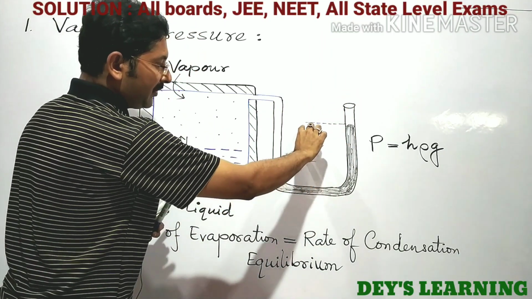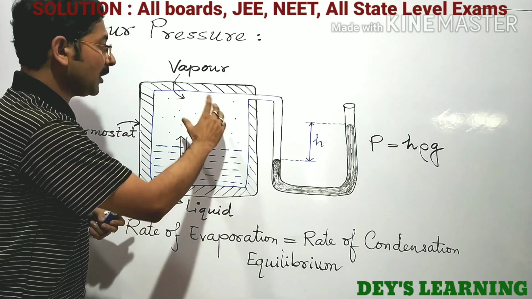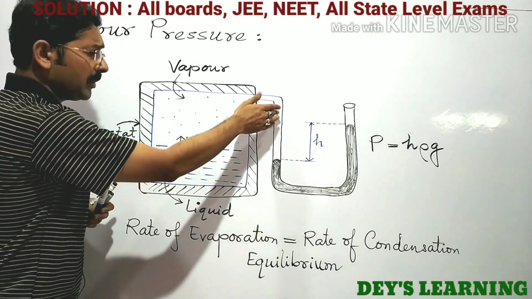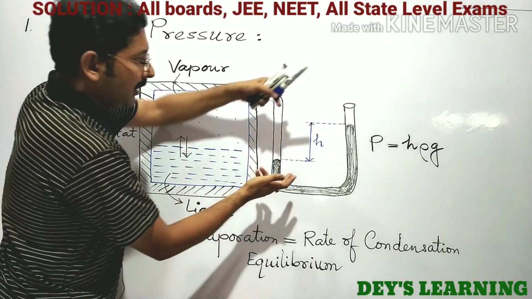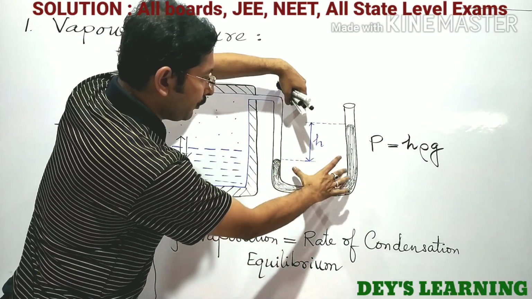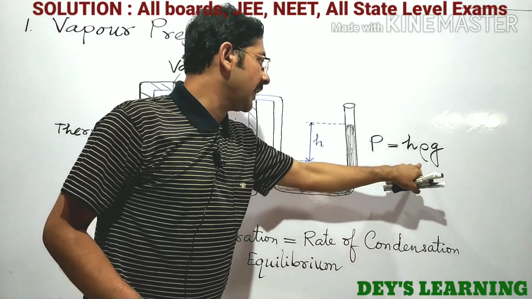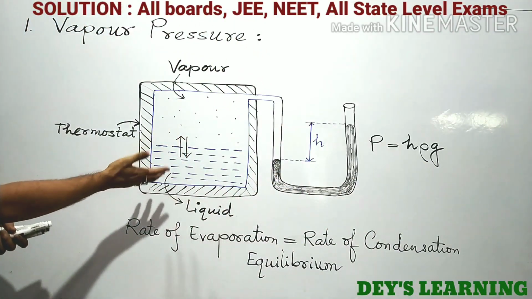Due to the pressure of the vapor, this mercury column will come down, and the difference between the heights of the two mercury columns is h, and from P equals h rho g we can measure the vapor pressure of this liquid.